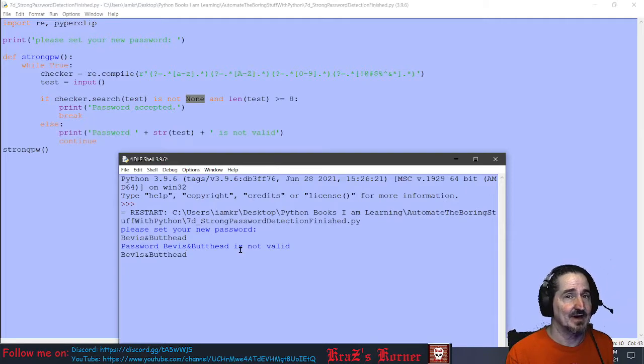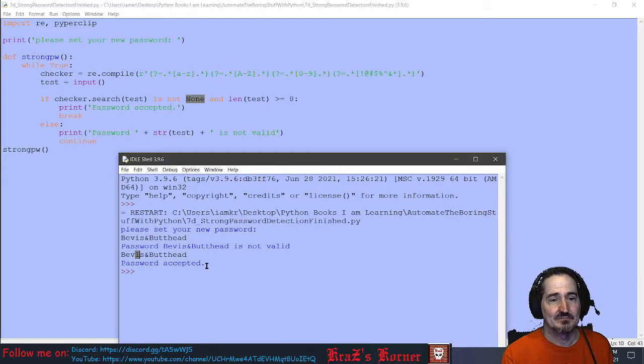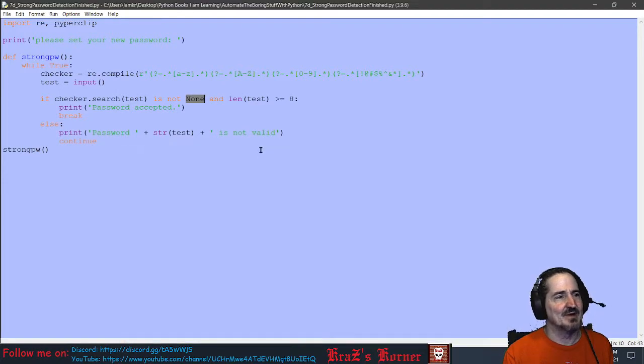Okay, now you think it'll pass? Let's see. Oh, it passed. So now as long as it's 8 characters long, okay. So this is way more than 8 characters long. As long as it's got a lowercase, a capital letter, a special character, and a number, it will pass. So it's just a little simple program, but the idea was to see if you can do it.